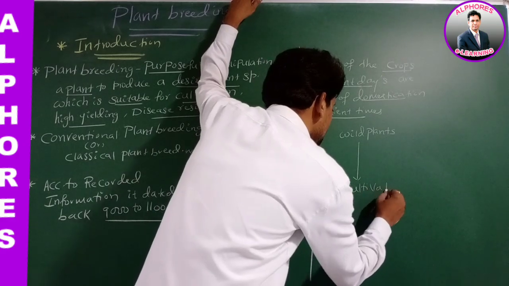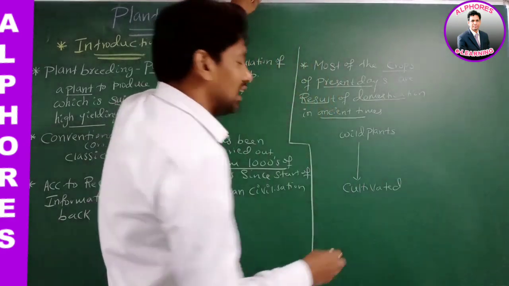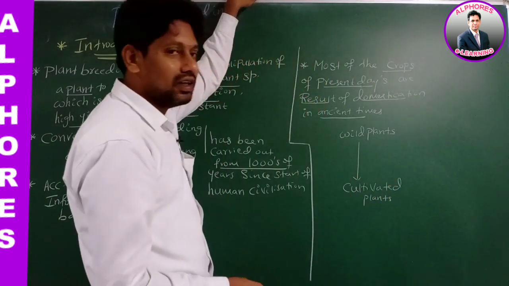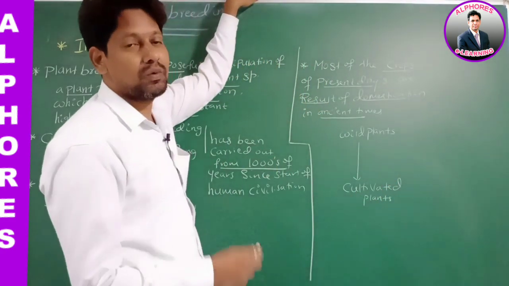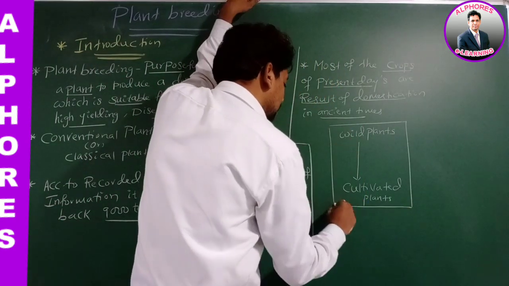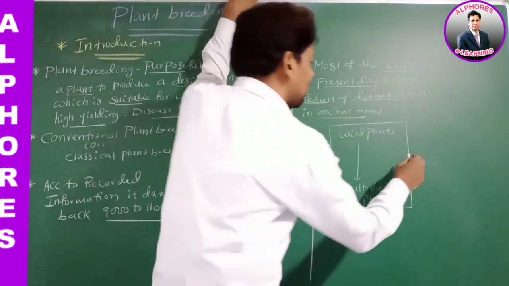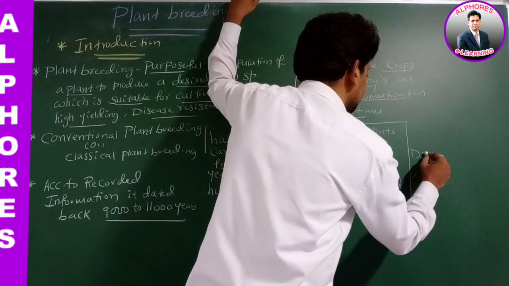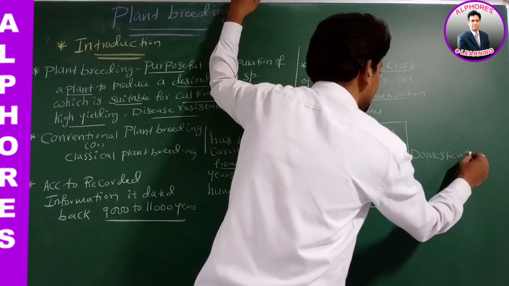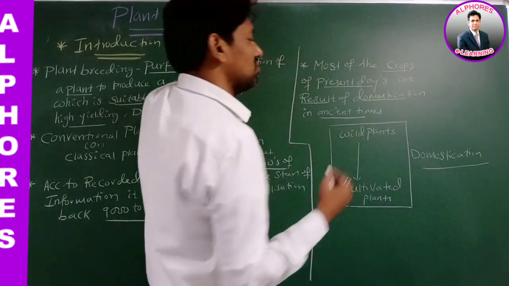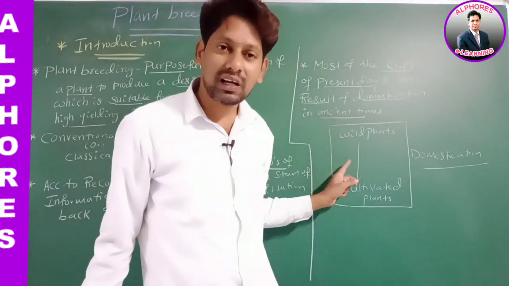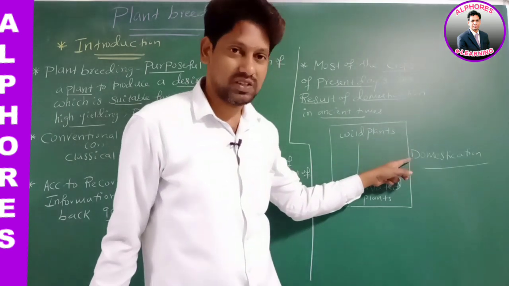Now these plants become cultivated plants. Therefore, write: bringing wild plants under human cultivation is called domestication. Is this statement okay? Right. Therefore, what is the meaning of domestication? Bringing wild plants under human cultivation is called domestication.